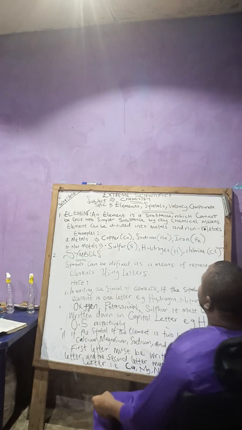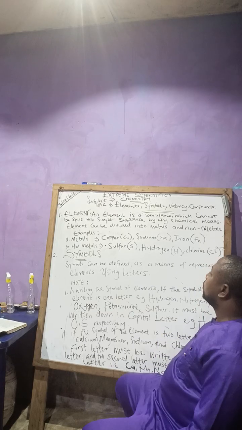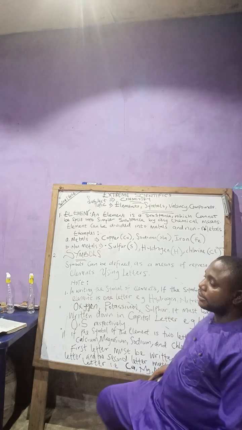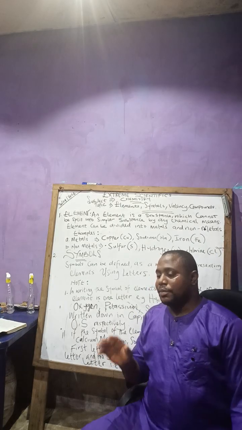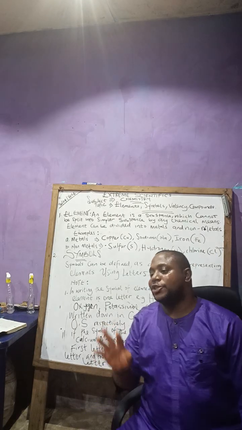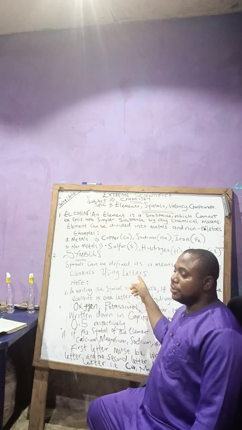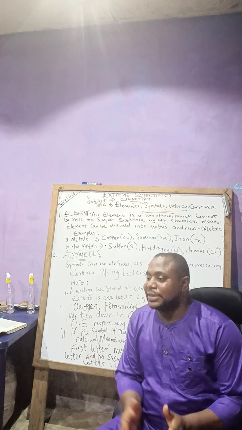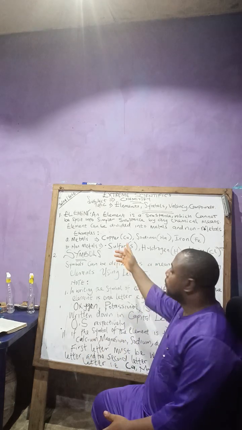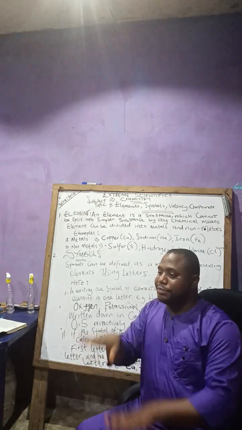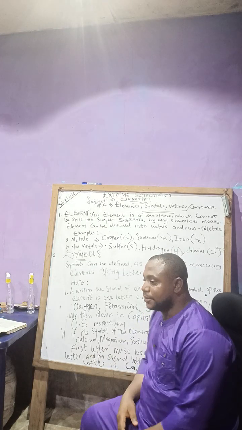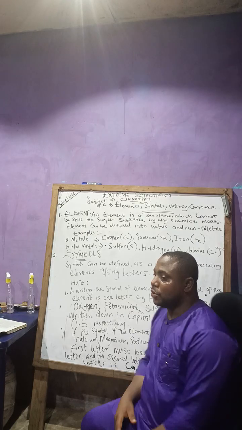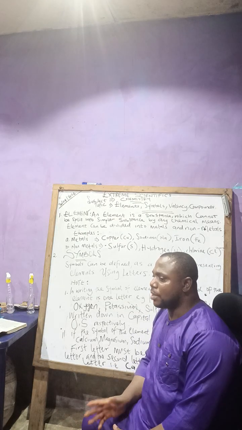Good. Now, elements can be divided into two: metal and non-metal. For your level now, you say it is true. But there's another one called metalloid. They are neither metallic nor non-metallic. They are in between. And also I talk about alloy, right?